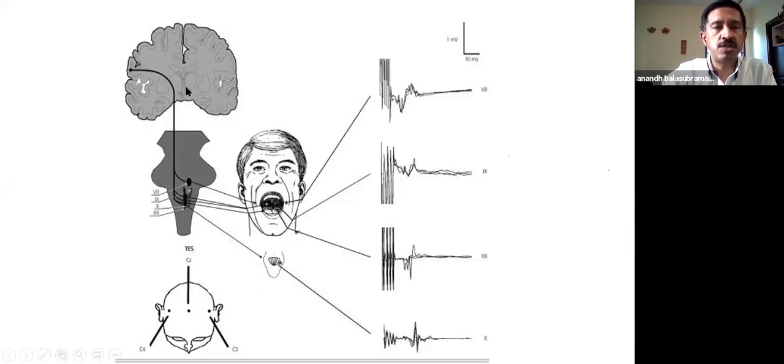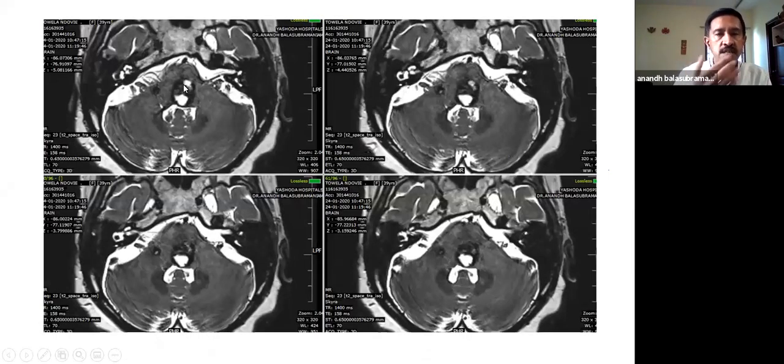This is in the substance of the brainstem. So I showed the extra-axial tumors, and most of the tumors which are present in the convexity usually do not require any monitoring, just on the cerebellar surface. Now, the brainstem becomes the next most important thing. It could be in the upper brainstem, in the middle of the brainstem, or in the lower medullary area. Now, how do we approach these intrinsic brainstem lesions?